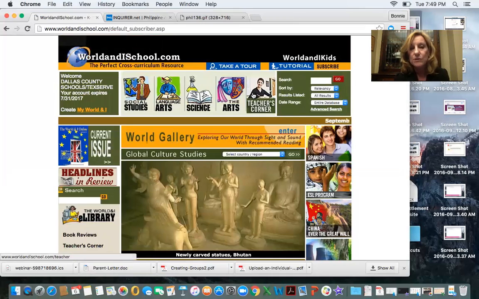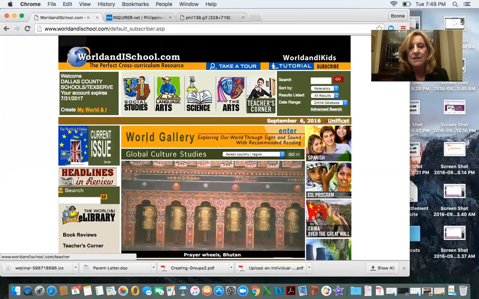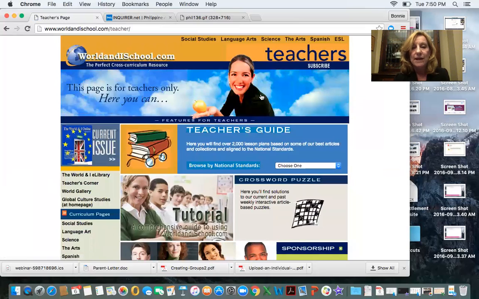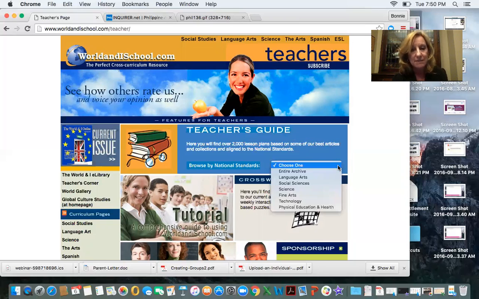So there's the cultural areas across the top, the different curricular areas. And then the Teacher's Corner is the last area on the top. When I go to the Teacher's Corner, if it does ask you for a code, you would use TAC, short for Teacher Access Code. That will give you access to the Teacher's Guide, which are thousands of lesson plans. These are correlated to national standards. There's over 2,000 lesson plans here.